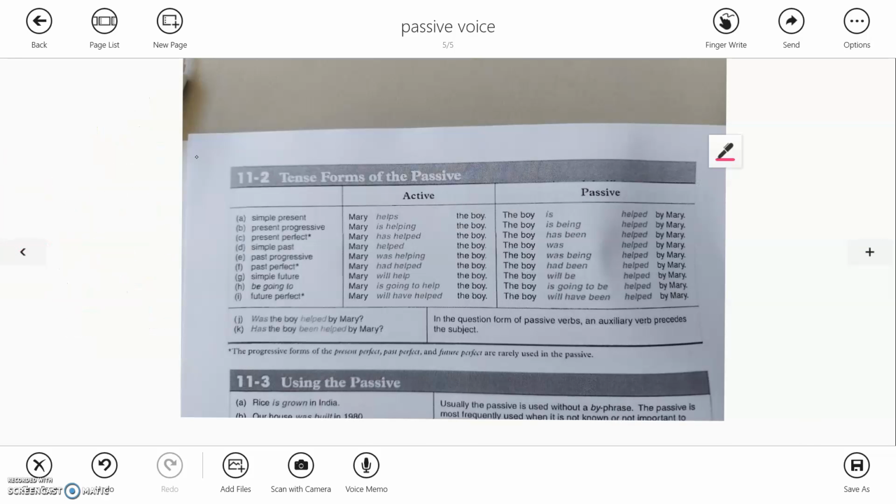In the case of the book, you have this page. This page, I don't remember. Let me look at it in the book. Page 70. Okay? Sorry. In this page, we have the simple present, the present progressive, present perfect, all of them, yeah? And we have the active and a passive example. For example, Mary helps the boy, the boy is helped by Mary. Mary is helping the boy, the boy is being helped by Mary. Mary has helped the boy, the boy has been helped by Mary.